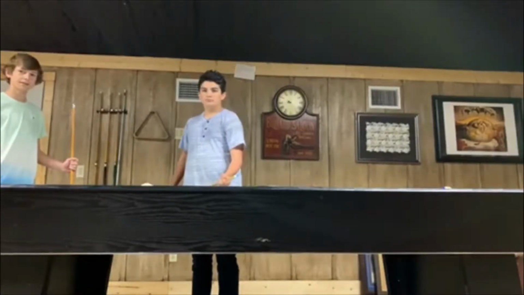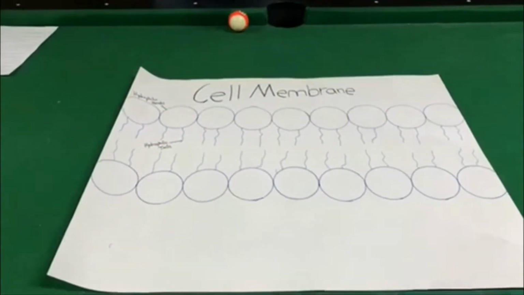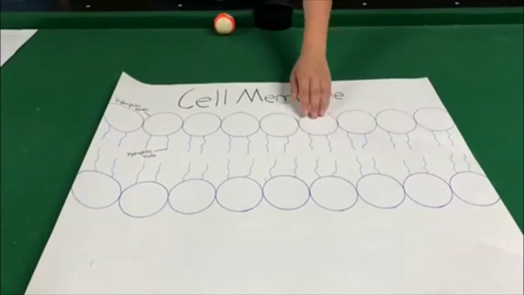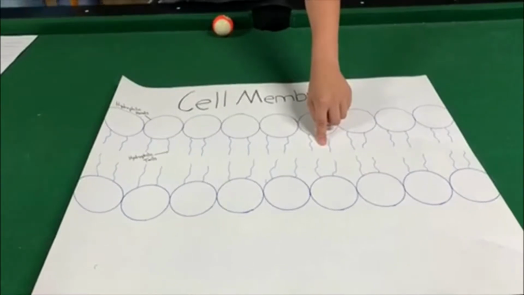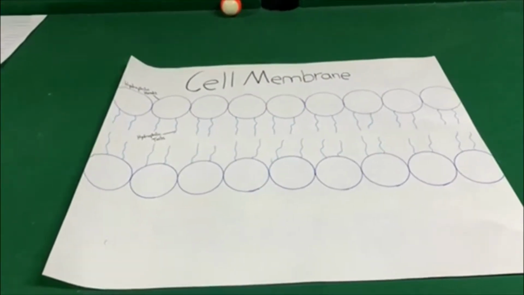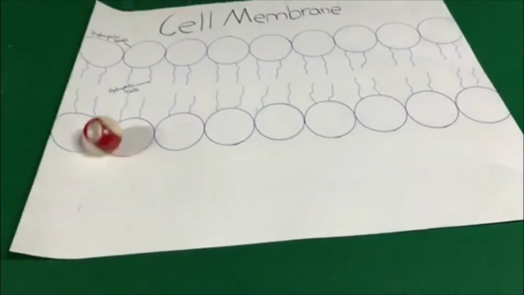The main organelle associated with molecular transport is the cellular membrane. This membrane is composed of a phospholipid bilayer, which consists of hydrophilic, which means water-loving, heads that face away from the center of the membrane, and hydrophobic, which means water-hating, tails that face towards the center of the membrane. So what makes this membrane so important? The answer is simple. It is the gatekeeper of the cell, meaning that it controls what goes in and out of the cell.